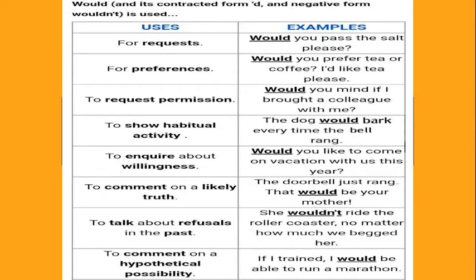Would inquires about willingness, shows habitual activity, comments on someone's characteristic behavior, comments on a possibility, and a likely truth. It is also used for asking permission, making a request, and to express preferences. It can be used to talk about the past, talk about the future in the past, or to talk about a situation that is dependent upon another action.